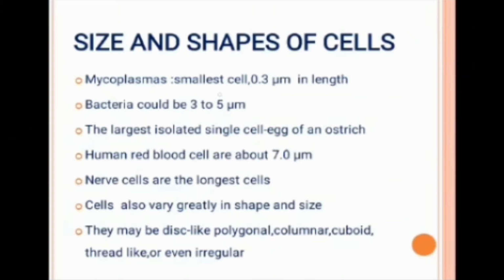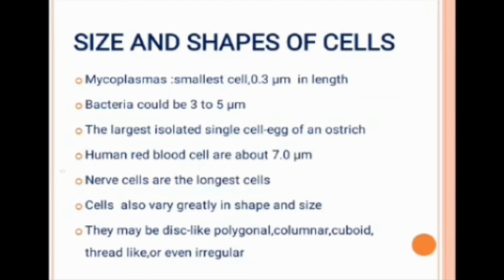It is the smallest cell, and it is actually 0.3 micrometer in length. We know that 1 micrometer is 10 raised to minus 6 meters. So just imagine the length of mycoplasma. It is that small, 0.3 micrometer. And bacteria are 3 to 5 micrometer.